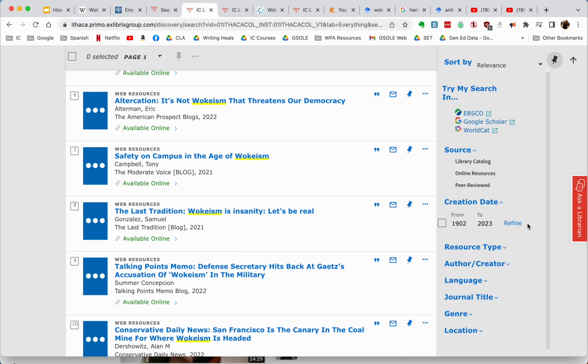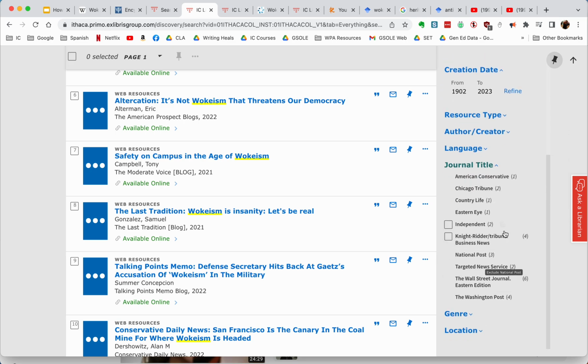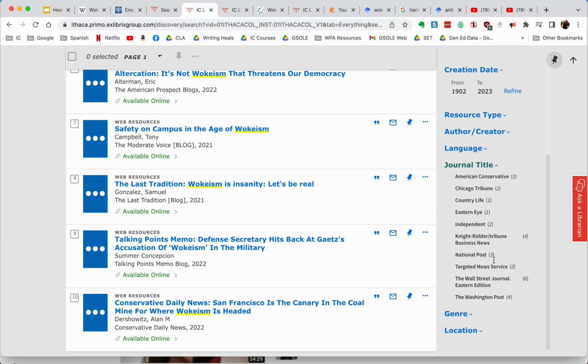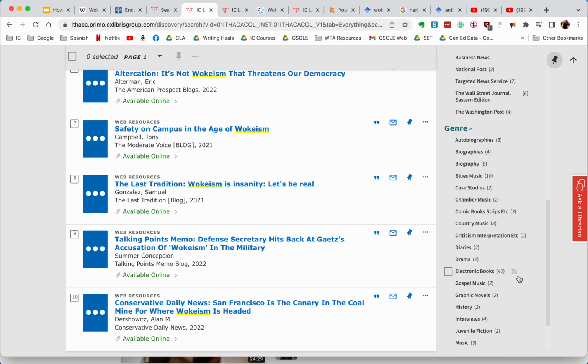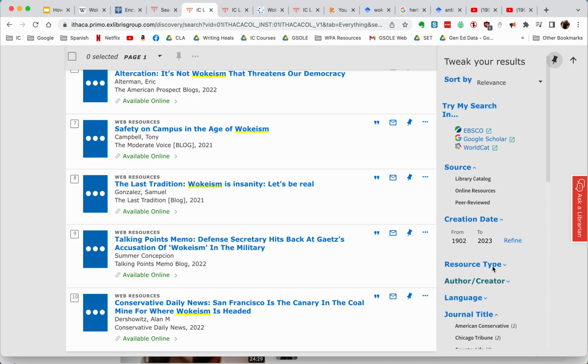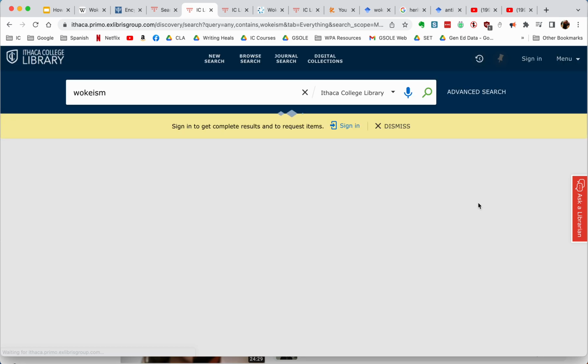You can use the filters on the far right. And so if I want to download something from a specific journal, I can also look by genre as well. I'm like, okay, I'm not looking for drama or graphic novels. I could select peer review.